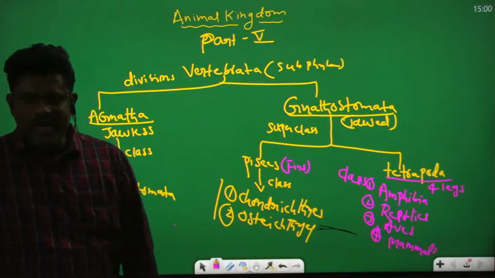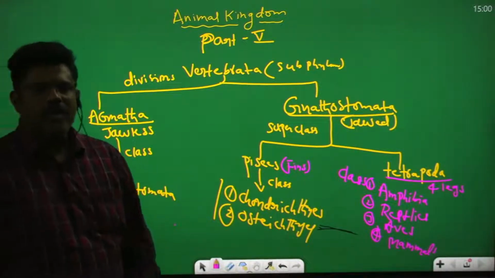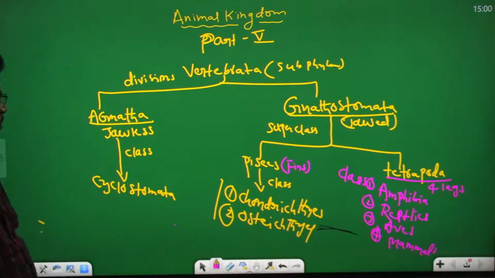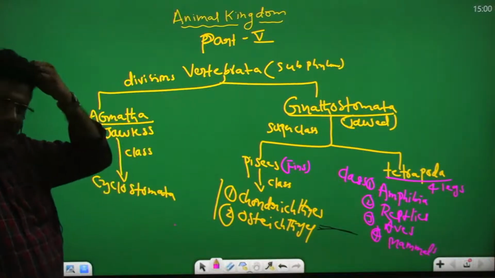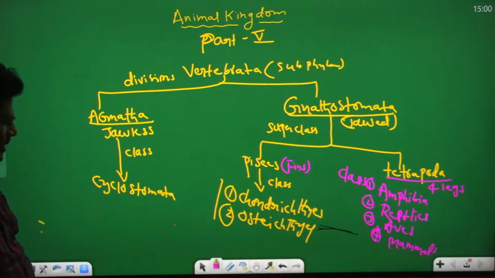Today we discuss about vertebrate classes: Cyclostomata, Pisces, Amphibia, Reptiles, Aves, Mammals.